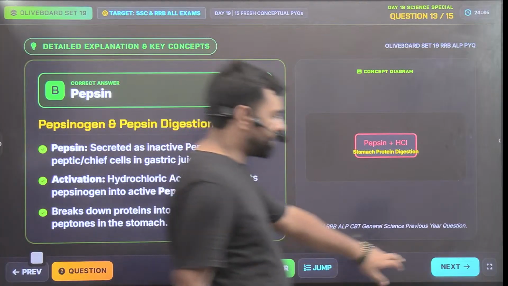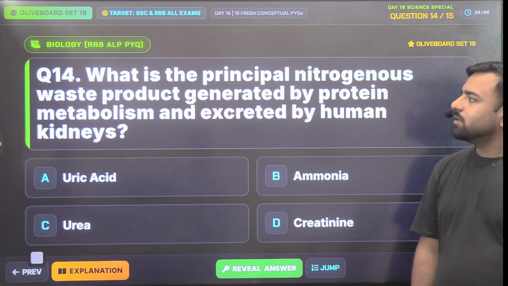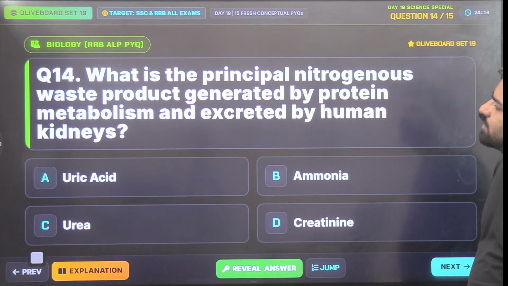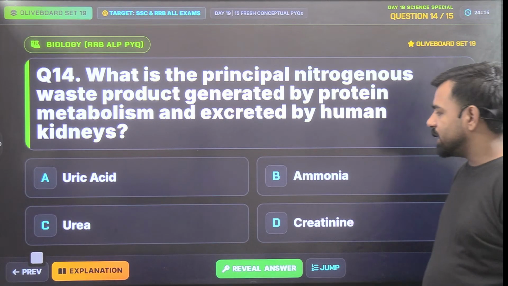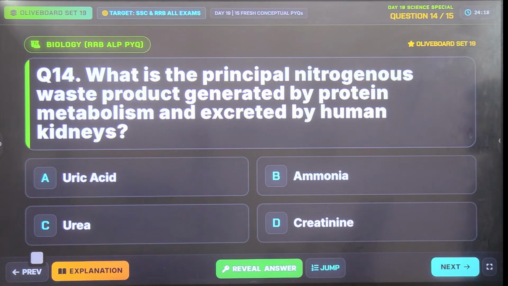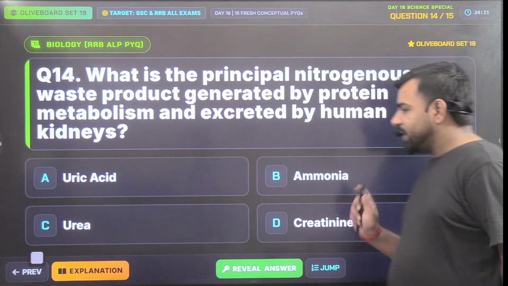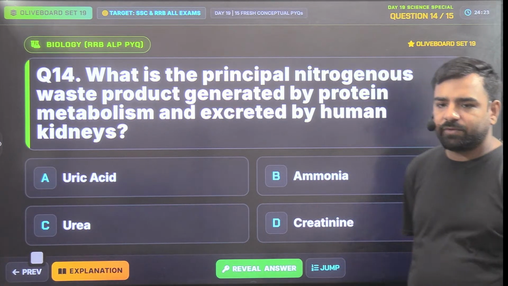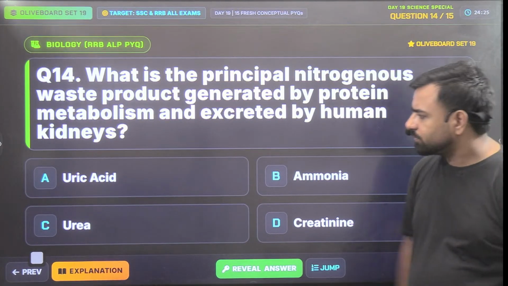Next, what about the next one? The next is, what is the principal nitrogenous waste product generated by protein metabolism and excreted by the human kidneys? Is it uric acid, ammonia, urea, or creatinine? So creatinine is present in our urine, right? So that cannot be the answer.